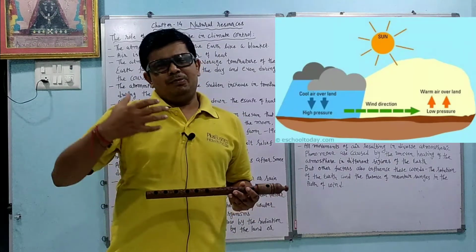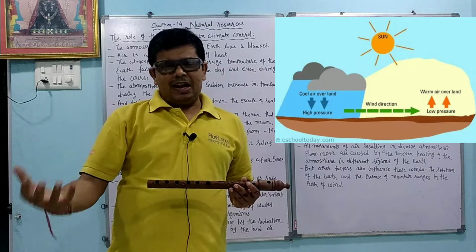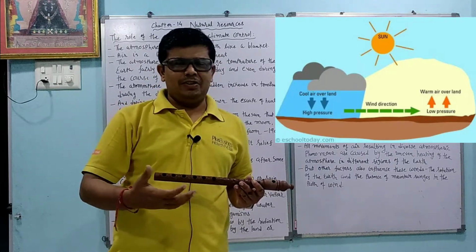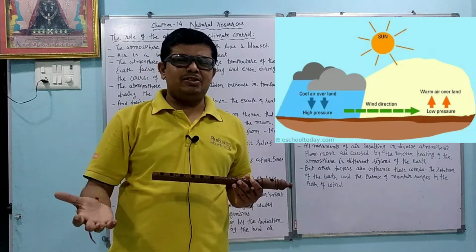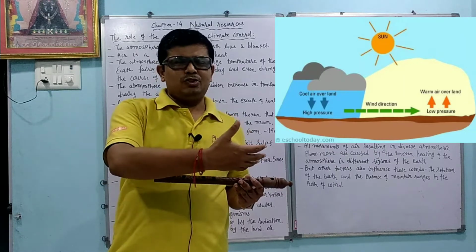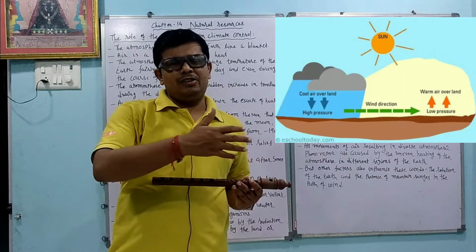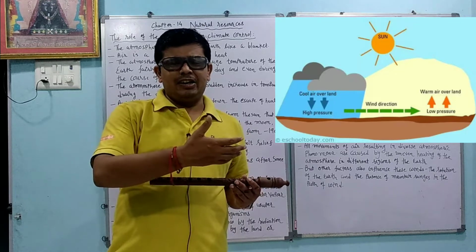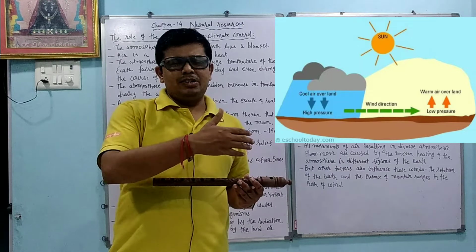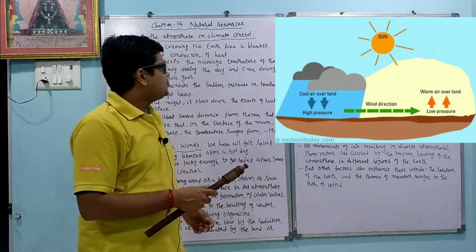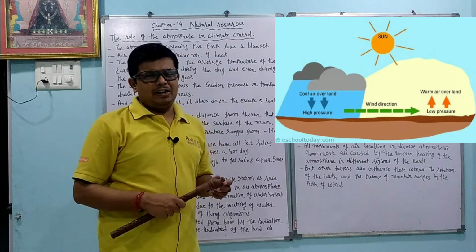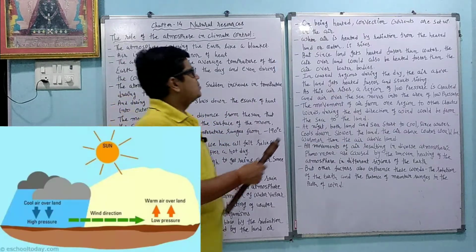Because of this sunlight energy, the land area, which is solid, is heated faster than liquid, and because of that the temperature rises. In the same way the water areas are also heated, but compared to solid their rate of increase of temperature is slower than land, and most of the heat energy from the sun is again reflected back into space.